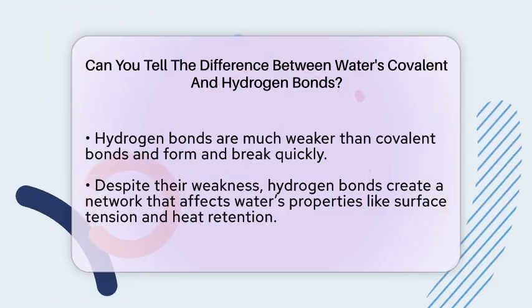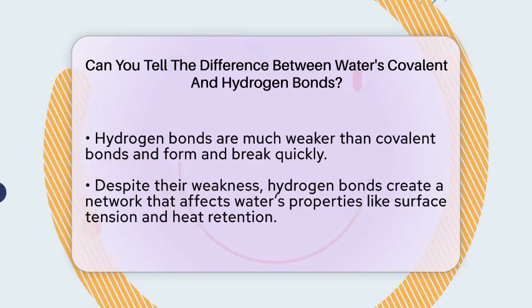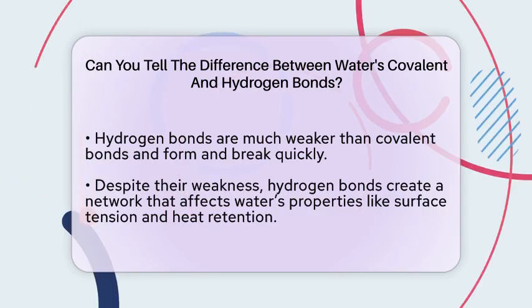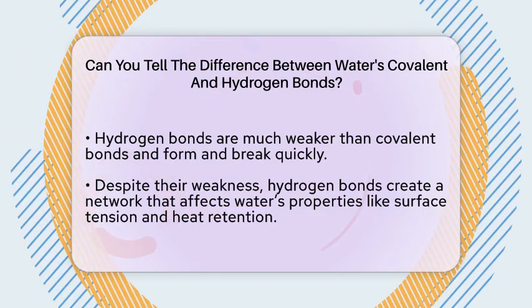Despite being weaker, hydrogen bonds create a network that makes water sticky, giving it high surface tension and the ability to hold heat. This network explains why water can support small insects, form droplets, and have a high boiling point compared to other liquids.